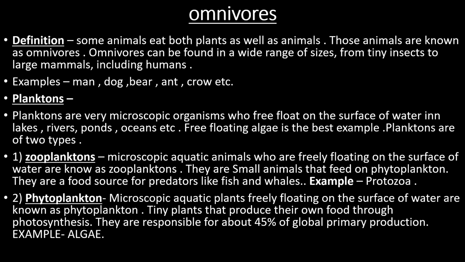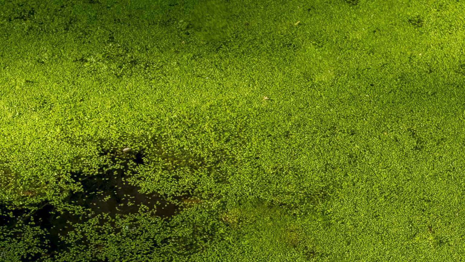So in this system, these are the microorganisms that float freely on the surface of water. So there is a setup of taking food. As for example, phytoplankton, they prepare their own food with the help of photosynthesis. And the food prepared by phytoplankton is taken or consumed by zooplanktons. So the example of phytoplankton is algae that is free floating on the surface of water.